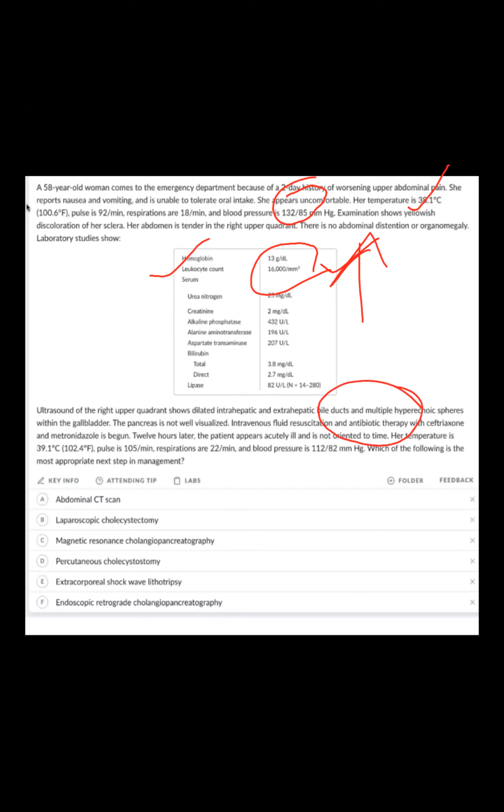And on ultrasonography of the right upper quadrant, it showed dilated intrahepatic and extrahepatic ducts and multiple hyperechoic spheres within the gallbladder.